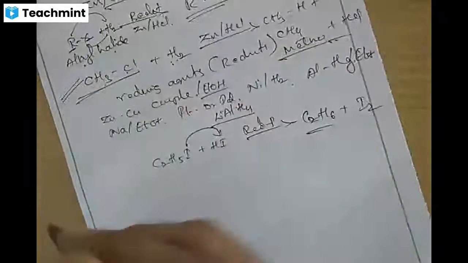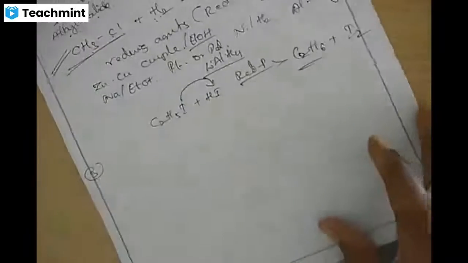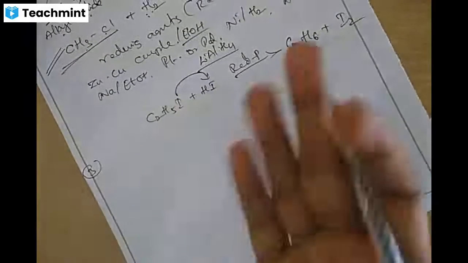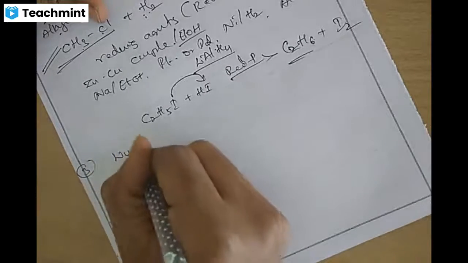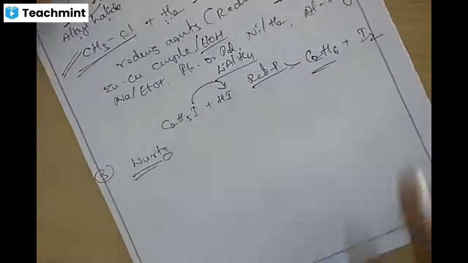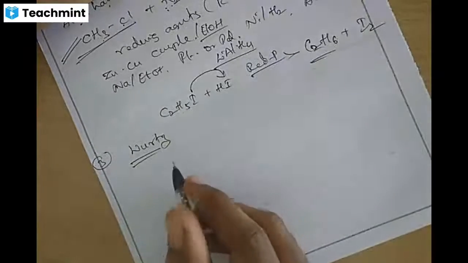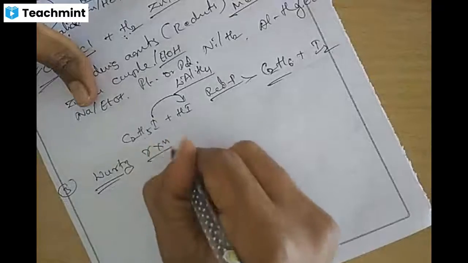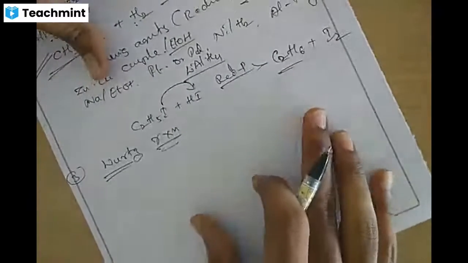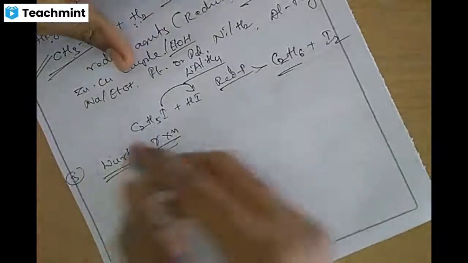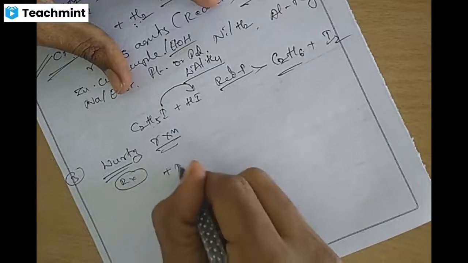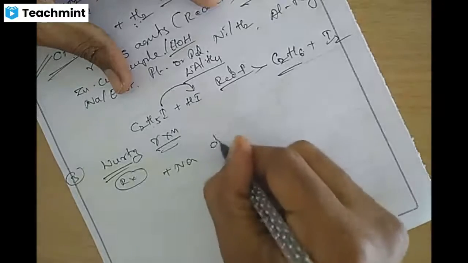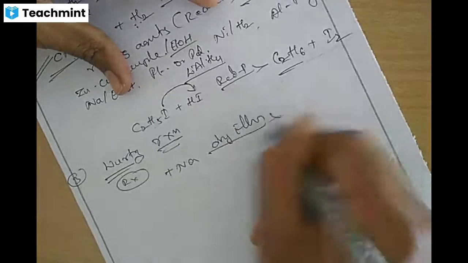Not only these two important methods, we have another important method. It is a very famous naming reaction, Wurtz reaction. What is Wurtz reaction? Alkyl halides RX are treated with sodium metal in presence of dry ether.